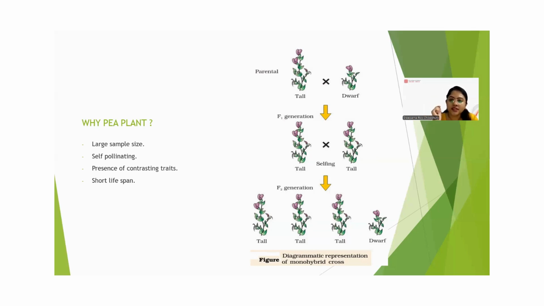It is a self-pollinating plant where you can also cross two plants. In this plant there is a presence of contrasting traits like tall, dwarf, axial, terminal. These are the contrasting traits we will discuss later. And the lifespan of this plant is short. So these are the advantages for why Mendel chose the pea plant. Okay.